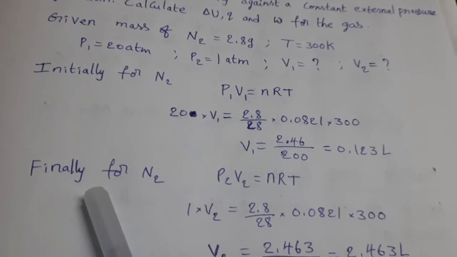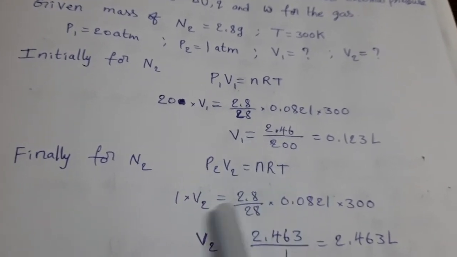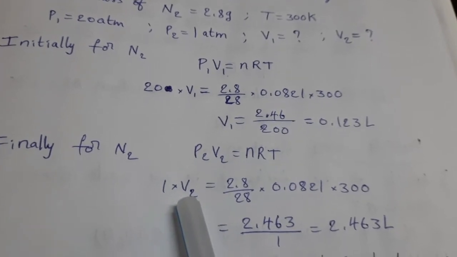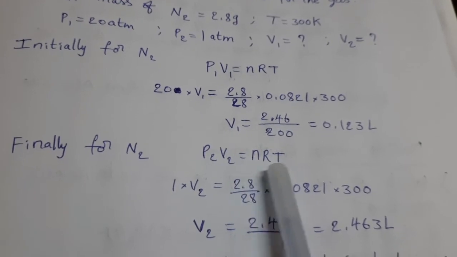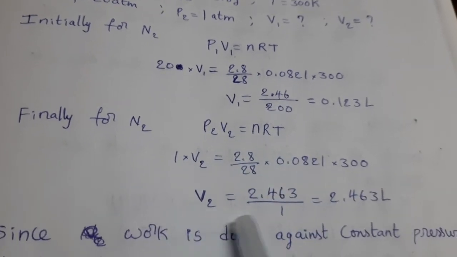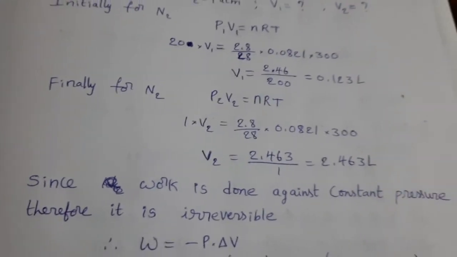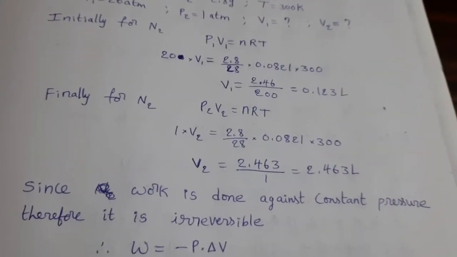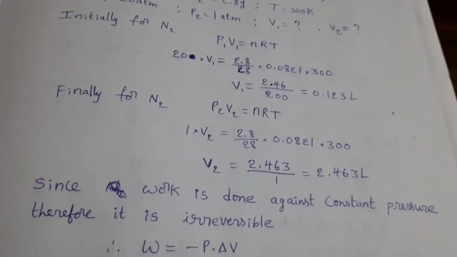Now after expanding, for the final condition P2 V2 equal to nRT. Here pressure is 1 atmosphere, and V2 we should find out. We substitute the nRT values, then V2 equal to 2.463 liters. Since work is done against constant pressure, therefore it is irreversible.